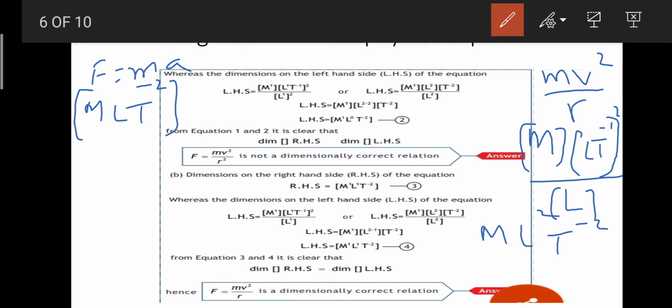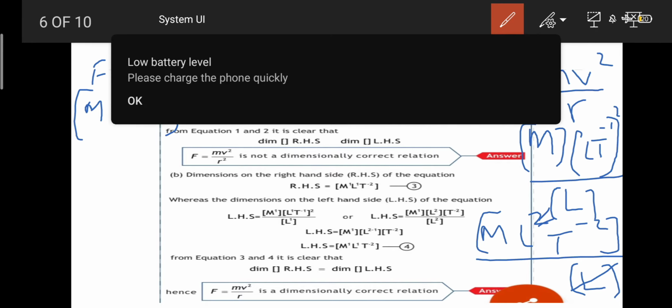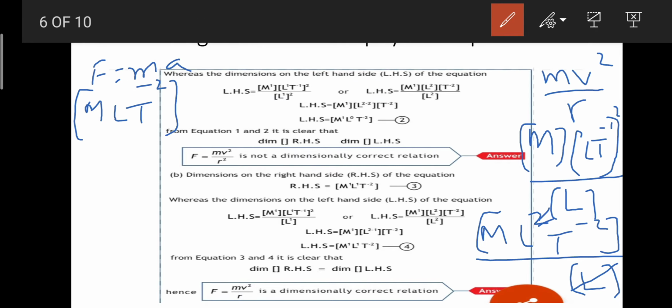Do keep this in your mind that the dimension is not going to be positive if you take the square of that, right? So after taking the square, it will become M L square T to the minus 2 over L. There is L in the denominator and L square in the numerator, so we can cancel it out. And when we cancel it out, what is left over is M L T to the minus 2, right?